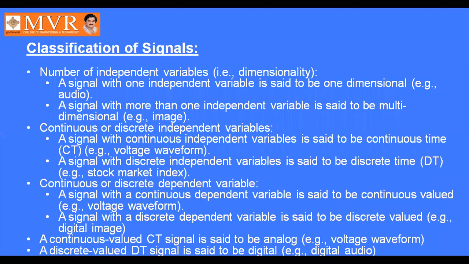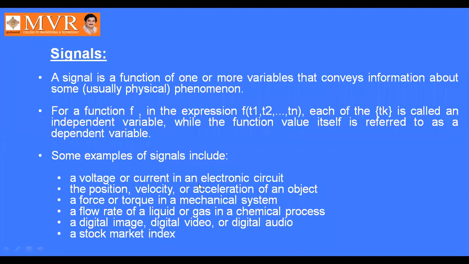Some examples of signals are voltage or current in an electronic circuit, V and I. The position and velocity or acceleration of an object, a force or torque in a mechanical system, a flow rate of a liquid or gas in a chemical process, a digital image, digital video or digital audio, and a stock market index. These are all examples of signals. So basically, a signal is a function of one or more independent variables which contain some information.